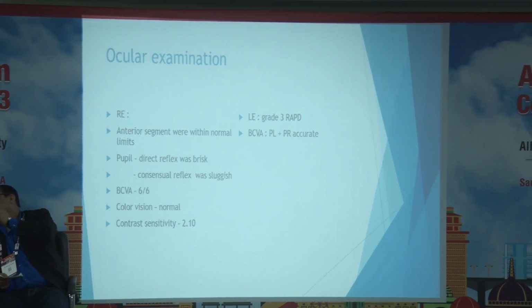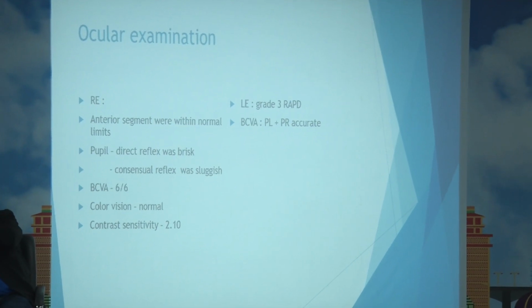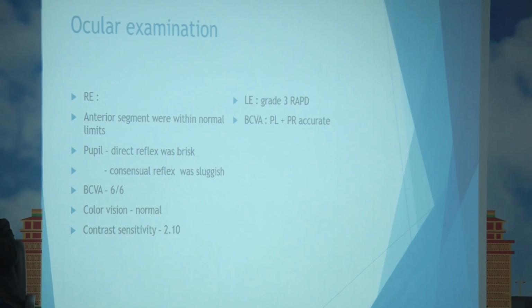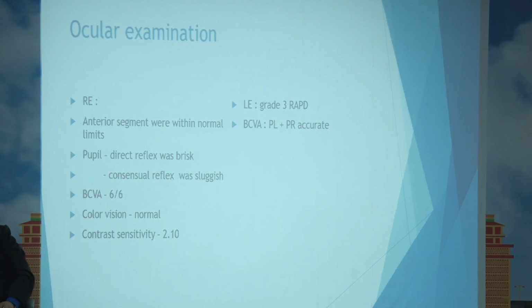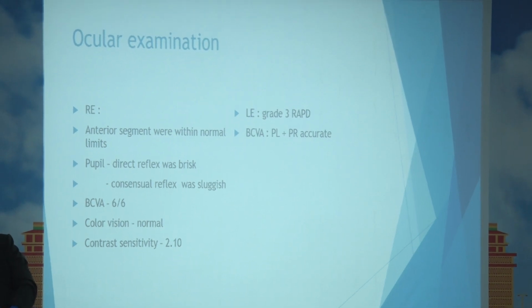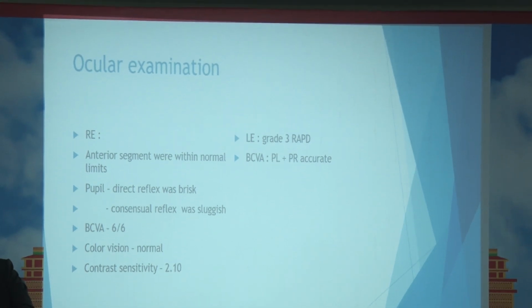Ocular examination: right eye anterior segment was within normal limits, except pupil direct reflex was brisk and consensual was sluggish. Best corrected visual acuity of the right eye was 6/6. Left eye showed grade 3 RAPD with best corrected visual acuity of perception of light with PR accurate.